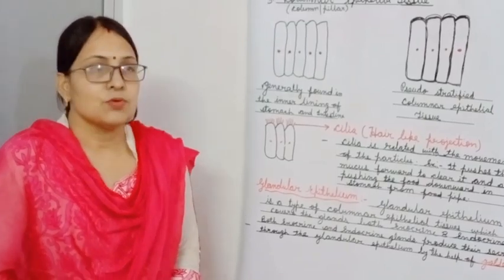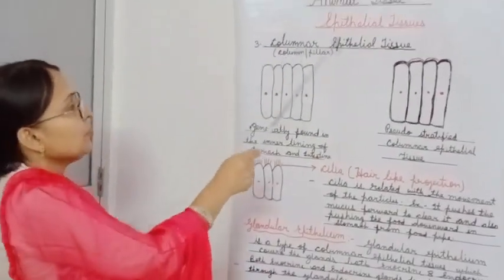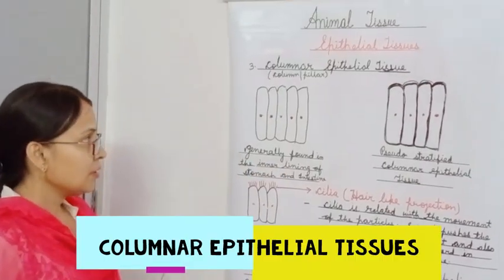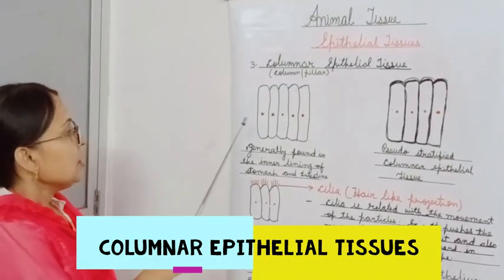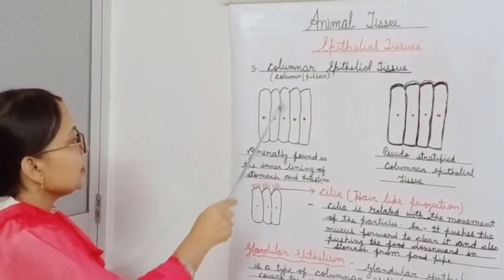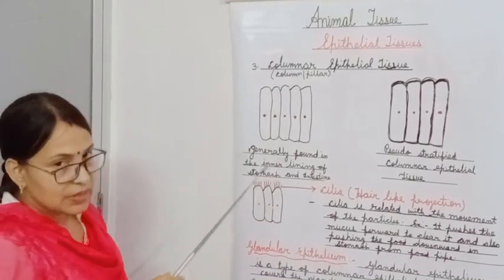Let us discuss the third type of epithelial tissues, that is columnar epithelial tissue. Columnar means column or pillar-like. You can see here these cells look like columns or pillars.